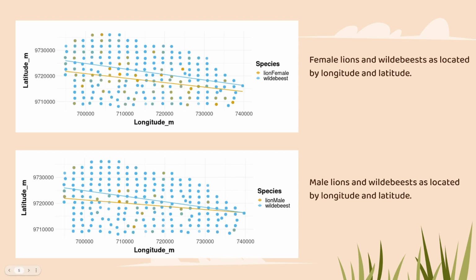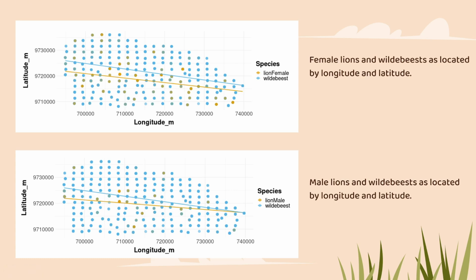The second graph I want to take a look at is the scatter plot, which shows male and female lions as well as wildebeest frequency as it relates to longitude and latitude. This graph also does a great job at addressing the relation between lions and wildebeest within a given geographical area, which could prove or disprove my hypothesis. As you see here, while wildebeest cover a much wider area of space than lions do, we still see a correlation between where lions choose to reside and where wildebeest are.